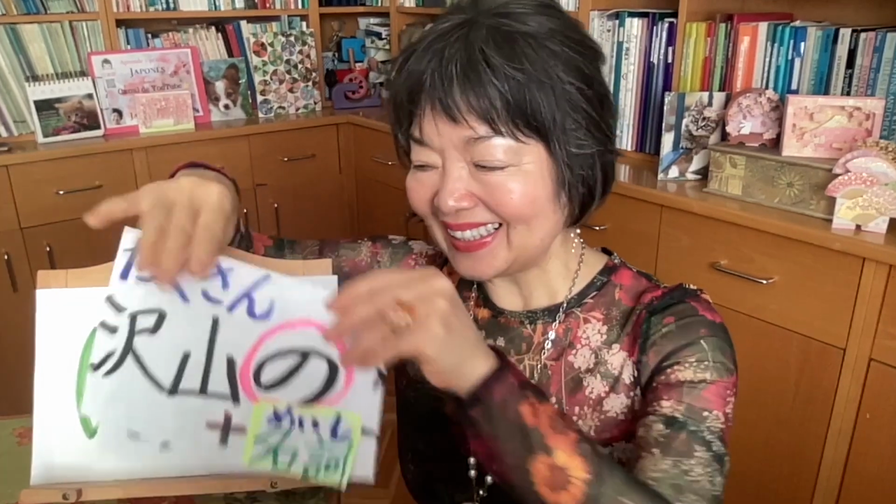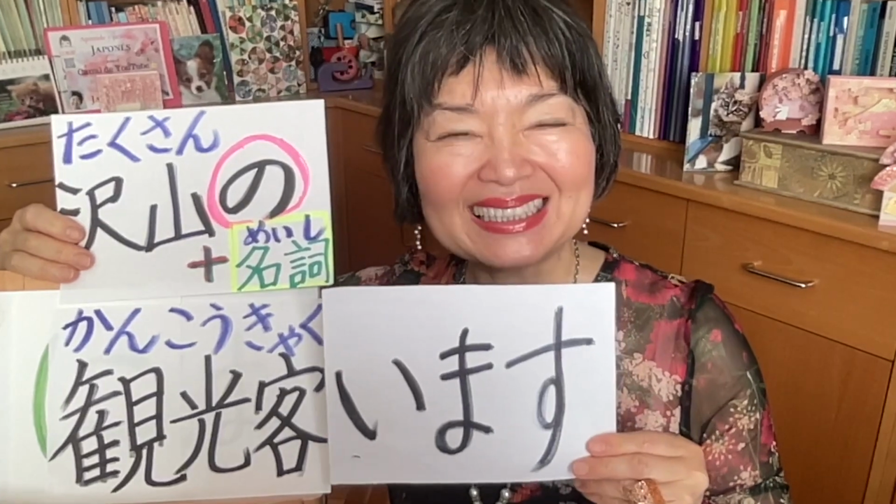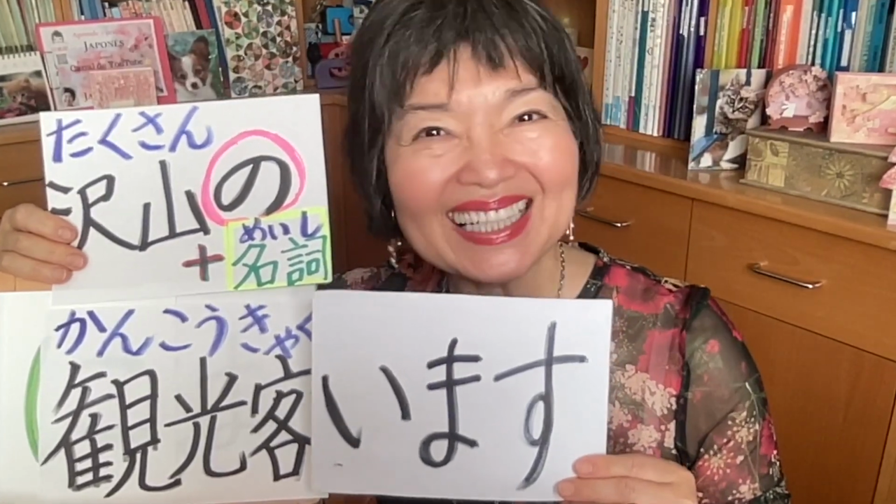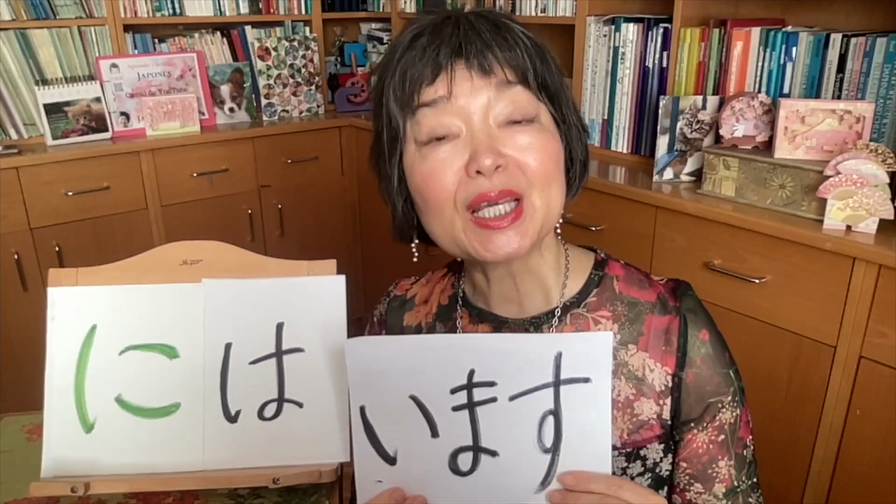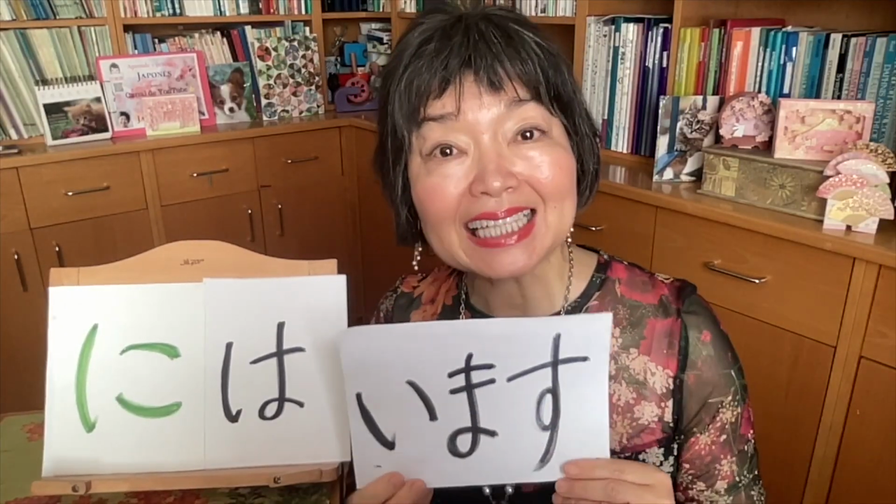京都にはたくさんの観光客がいます。We used place には because the last verb is います。Now we're gonna see some examples using place, dewa, and the last verb must be the action verbs. In Sapporo, I'm emphasizing this is Sapporo. I'm not talking about the other cities.